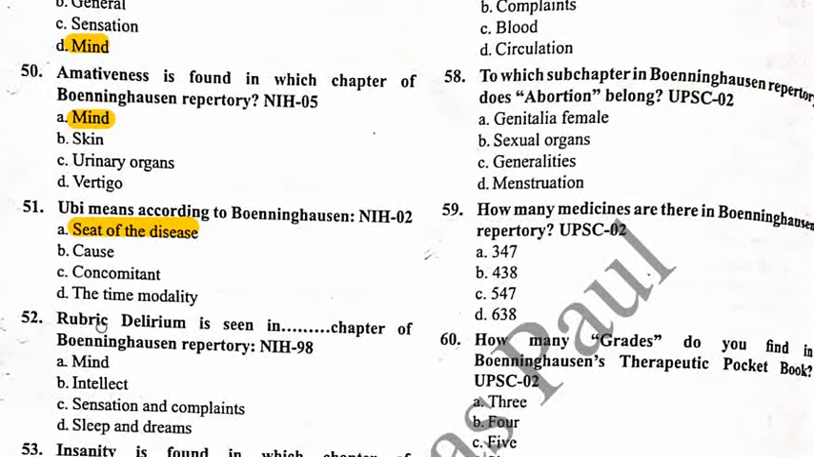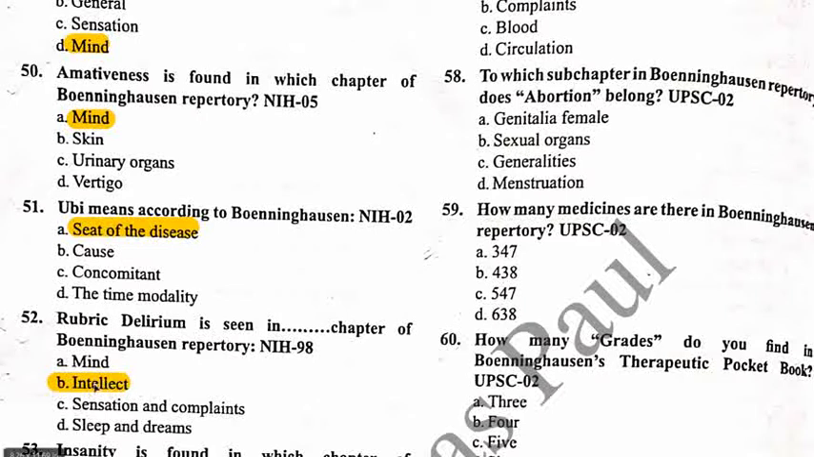Next question: the rubric delirium is seen in which chapter of Bonninghausen's repertory? Option A, mind; option B, intellect; option C, sensation and complaints; and option D, sleep and dreams. The correct answer is option B, that is intellect. The rubric delirium is seen in the intellect chapter of Bonninghausen.